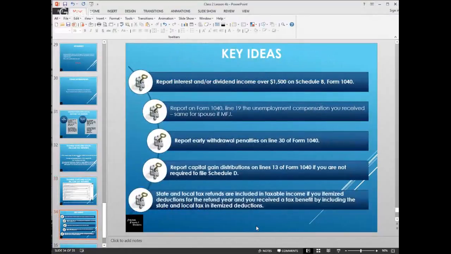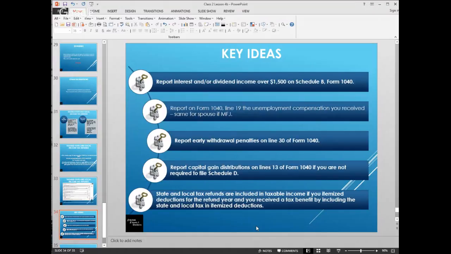So the key ideas in this particular chapter were to understand that if you have interest and or dividend income that's over $1,500, it would be reported on the Schedule B. We also reviewed some of the lines specifically regarding the 1099-INT and the 1099-DIV. If you received any unemployment compensation on a 1099-G, this would be reported on line 19.